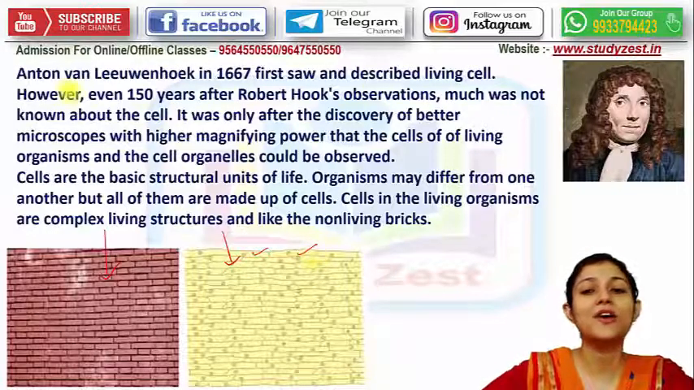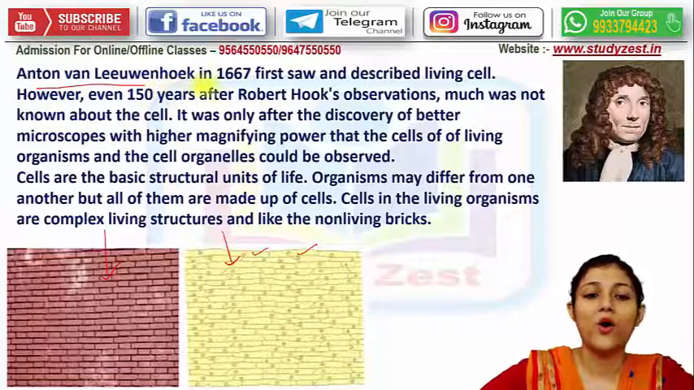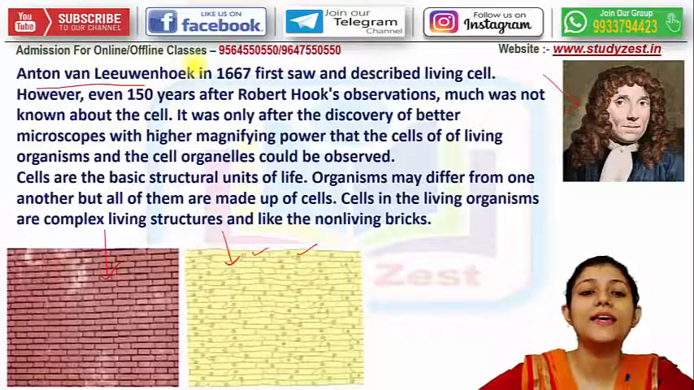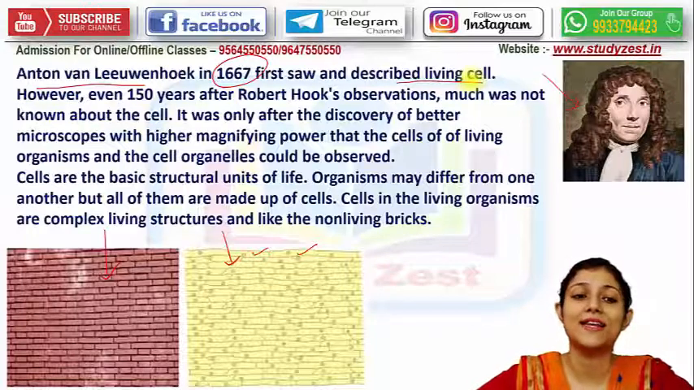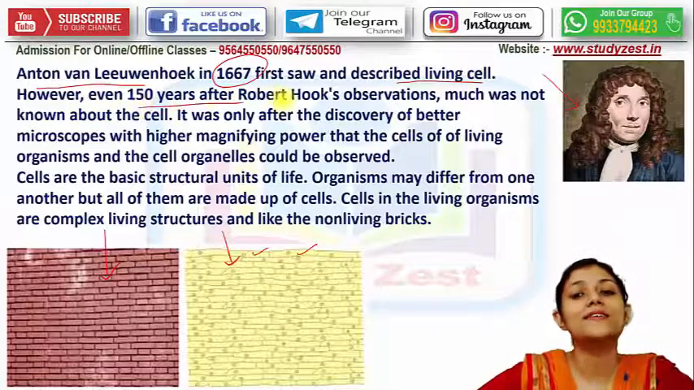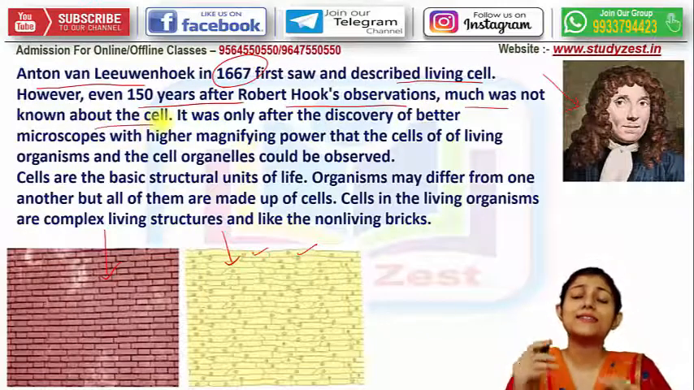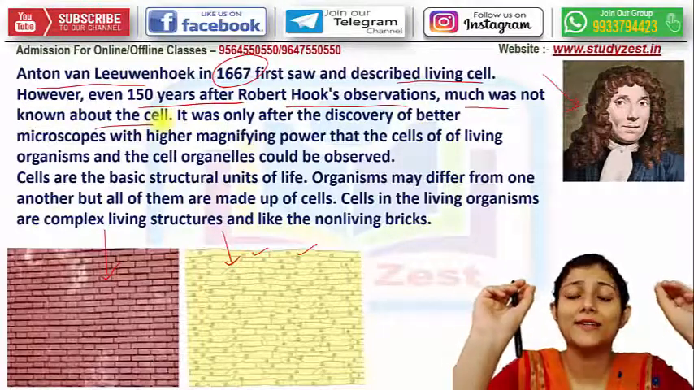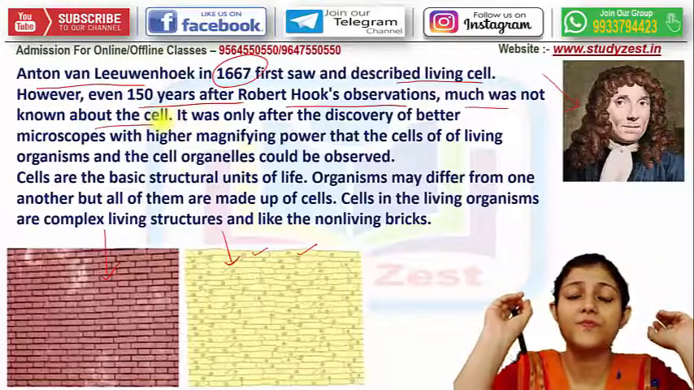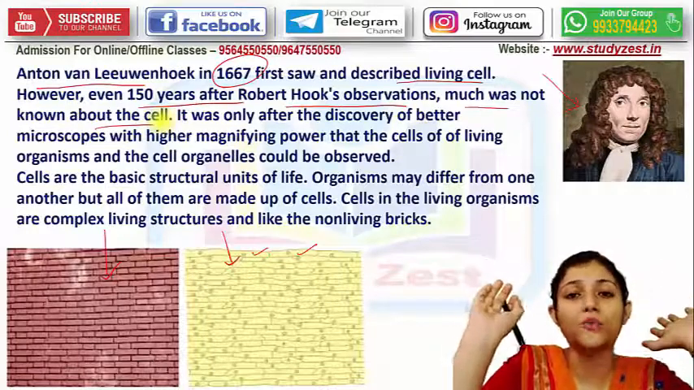Okay, now talking about another person, Anton van Leeuwenhoek. So he is the person, he in the year 1667 first he observed and described the living cell. Okay, he observed the living cell. However, even 150 years after Robert Hooke's observation, much was not known about the cell. So can you think that 1665 was the time when Robert Hooke coined the term cell, remembering about the small chambers compared of cork, observing the cork which was compared with the honeycomb, right?